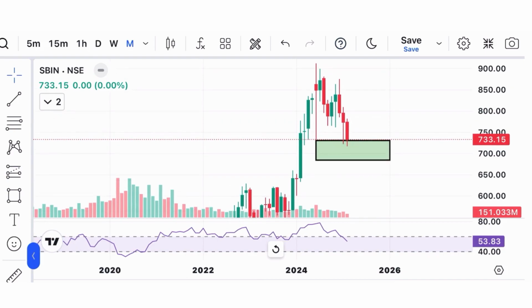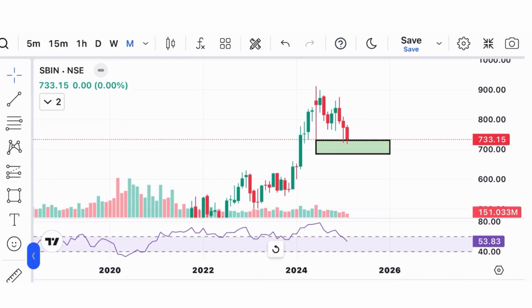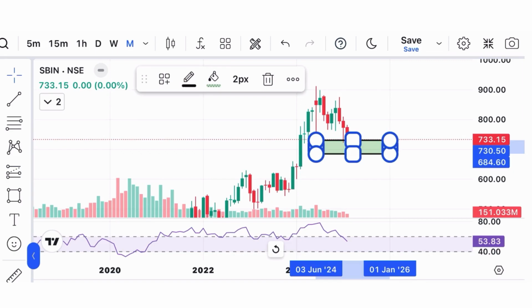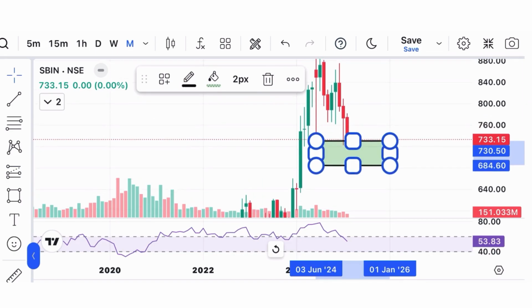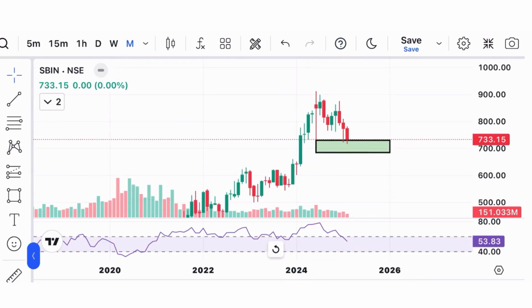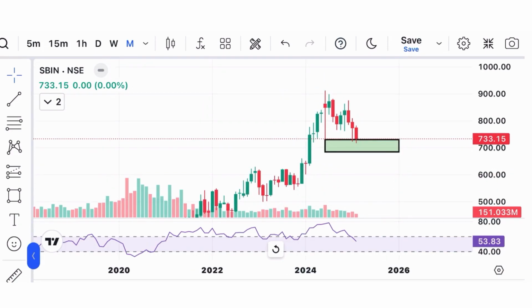So as you can see, currently the price is on the golden zone of 50 to 61.8%, ranging from 684 to 730 rupees. So as you can see, the price is fairly valued if we compare from a fundamental perspective as well as technical perspective.